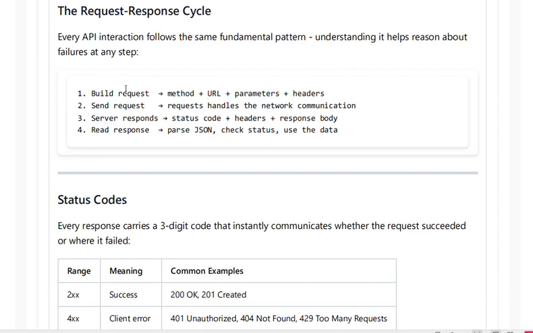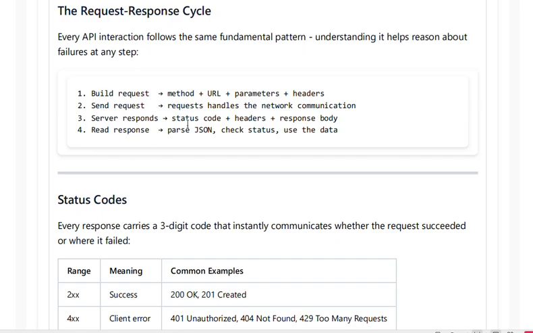Request build. What is the fundamental thing we have to do before making a request? Method: you can use the get method or any other method. Then the URL, from where you want the answer, the server name or URL. Then the parameters, what you want, and headers, where I want the response back and in what format. All that should be here. Then I'm going to send the request. The request handles the network communication. So I send the request using the get function or any other function through the HTTP protocol.